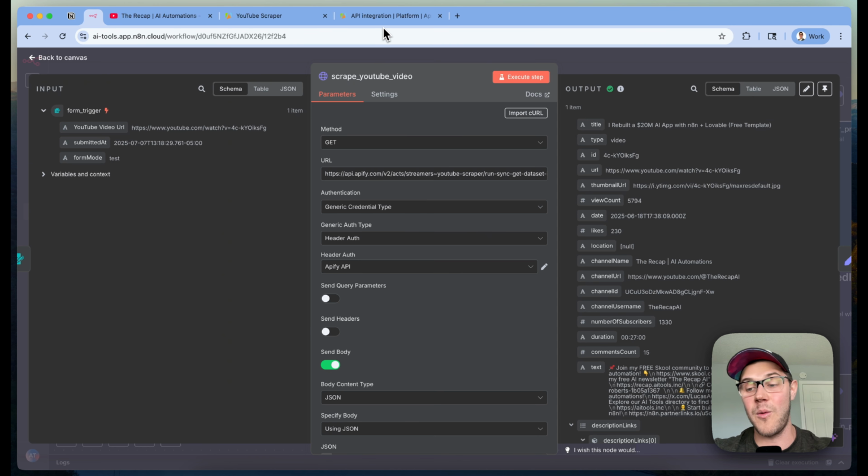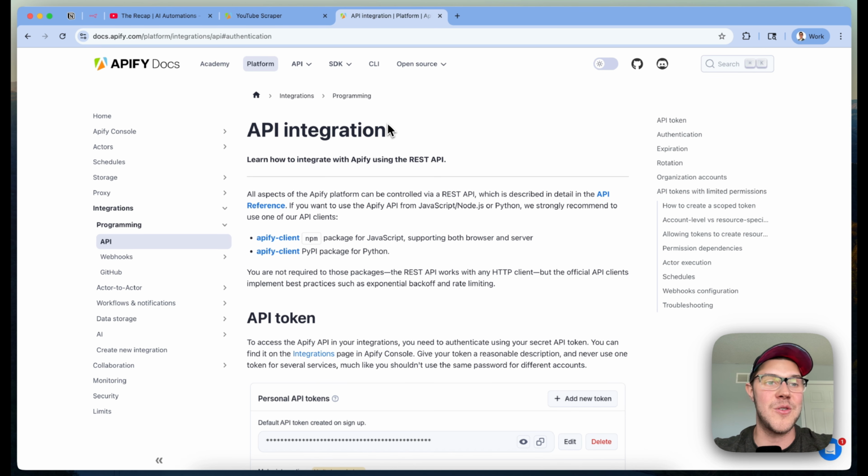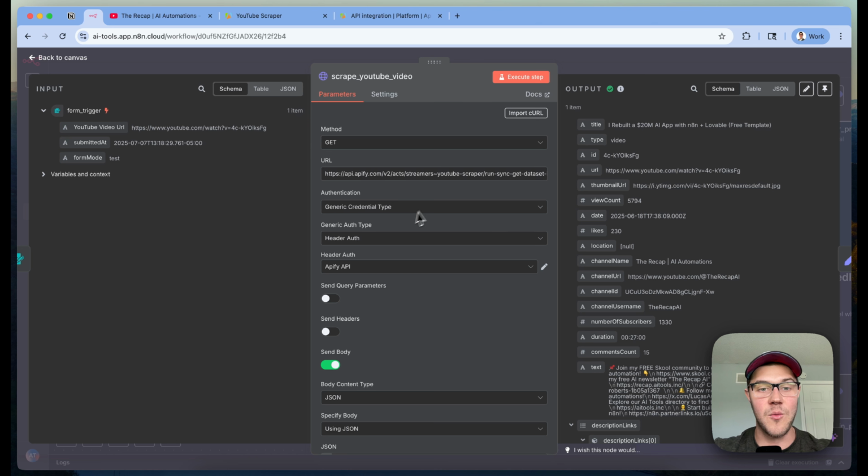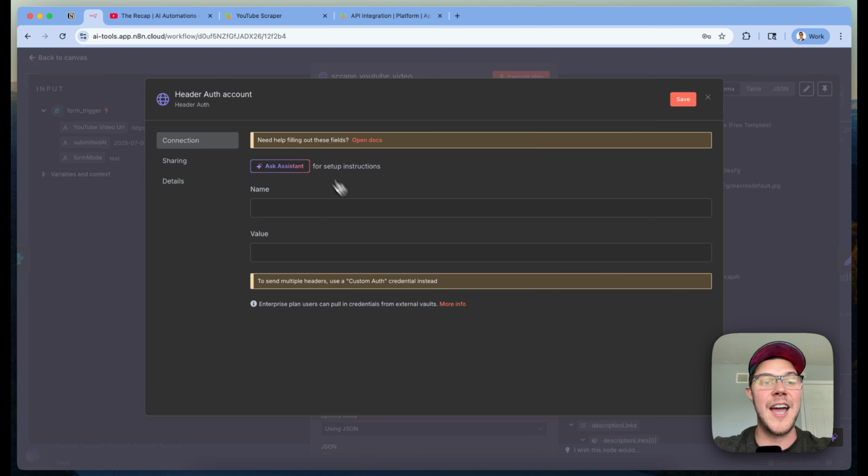And so how I found this out was by going to the Apify docs, integrations API, and then they have this authentication tab here over on the right-hand side that details how you can set up authenticating and connecting to the Apify API. So we can pass in the token via the authorization HTTP header. And so that's exactly what we're going to do. So just by setting that up, we're going to have the generic credential type, header auth, and then we're able to specify a new credential.